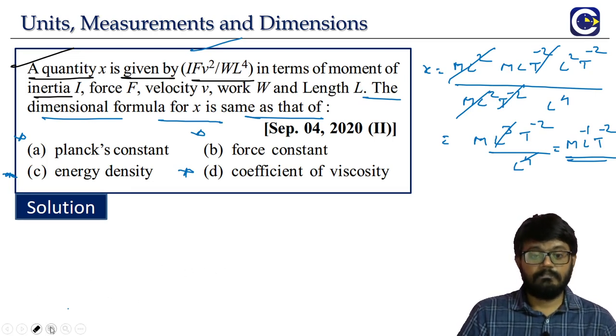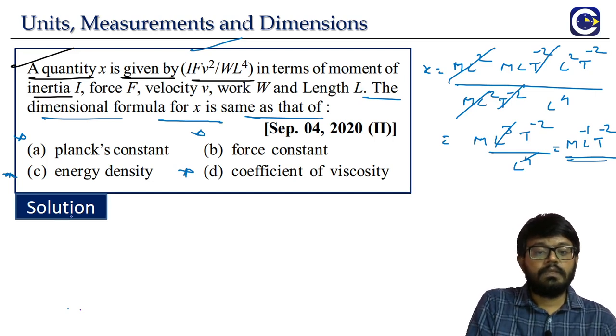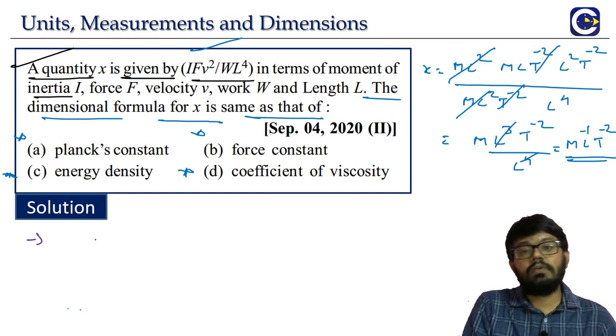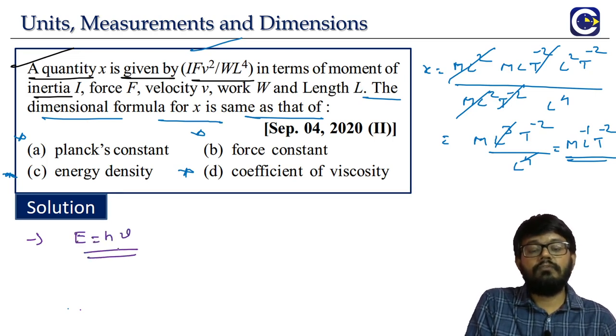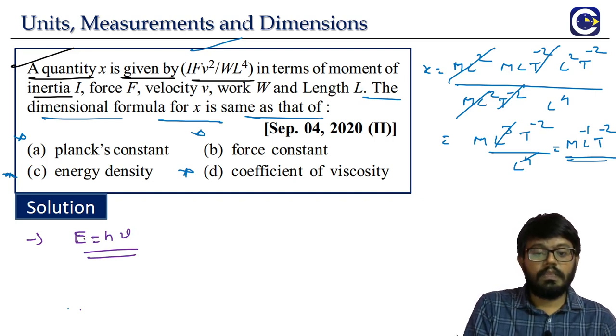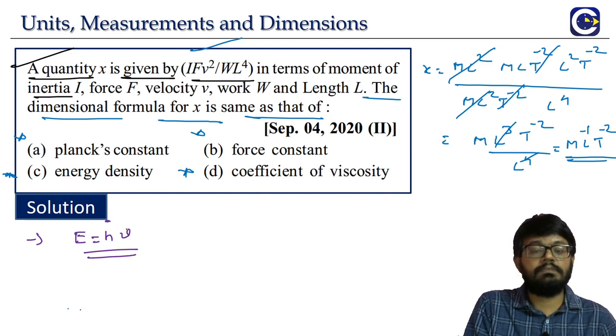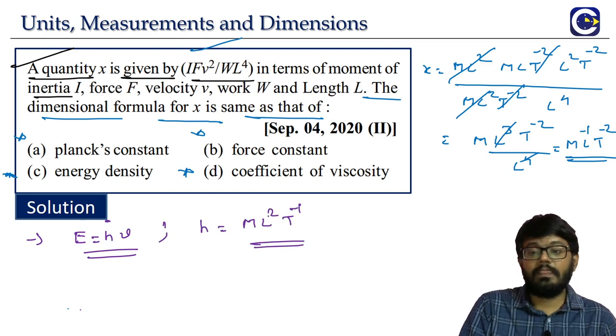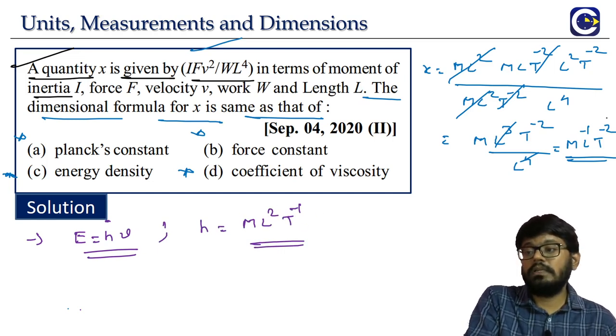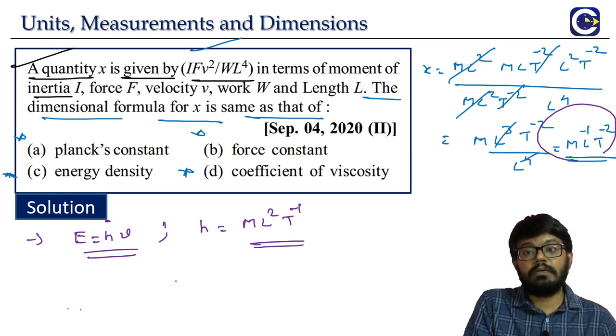x. So here, we'll have to do a little bit of calculation steps. What is it? Planck's constant. We will get this from the quantum theory formula: E is equal to h into nu, the energy of a packet of electromagnetic radiation, equals Planck's constant times frequency. So the Planck's constant dimensional formula will be M L square T power minus 1. In fact, this will be the same as angular momentum. So you see this is not matching. What is it that we want? M L power minus 1 T power minus 2.